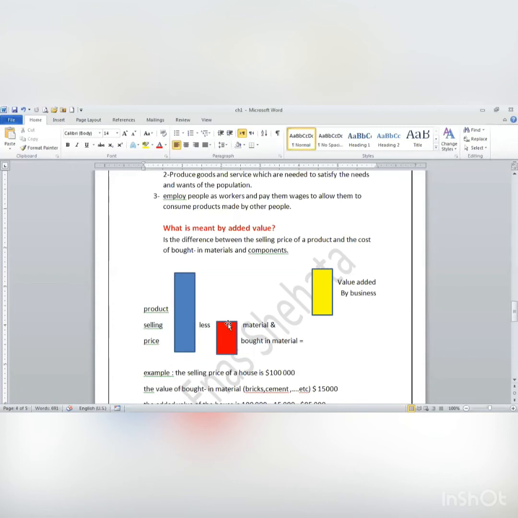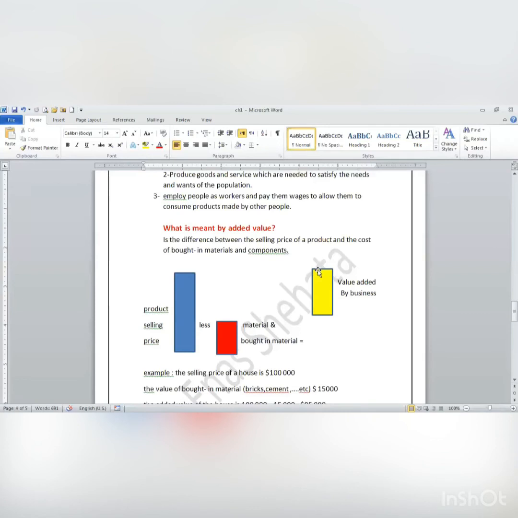The red one is the cost of material, the material that you need to make the bread. And the yellow one is added value, which is the difference between price and cost of material. Cost of material only, not all costs.